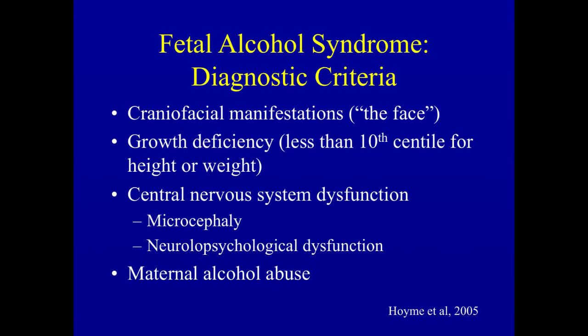So when we think about fetal alcohol syndrome, the primary manifestation is the face. So we expect to see either short palpebral fissures or a smooth philtrum or thin upper lip, at least two of those manifestations. We talk about growth deficiency as being less than the 10th centile, which is about 1.5 standard deviations below the mean. And neurological dysfunction, such as a somewhat small head or academic underachievement, and then that history of alcohol abuse.